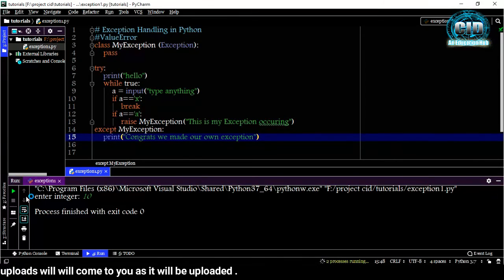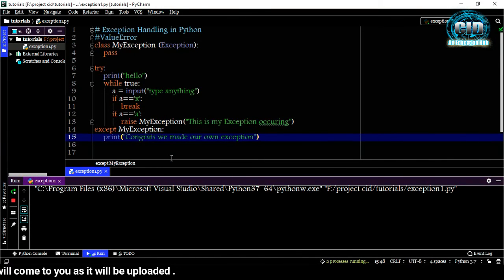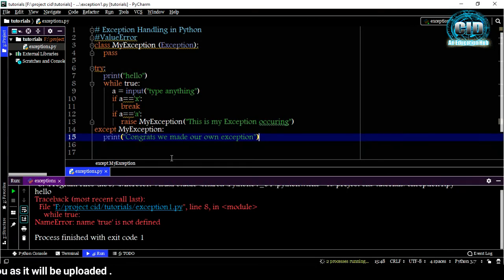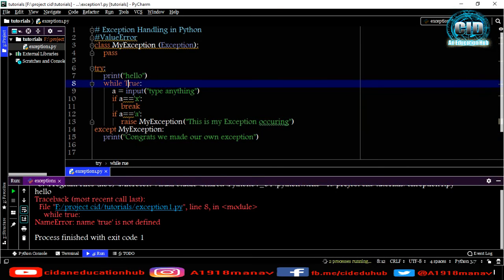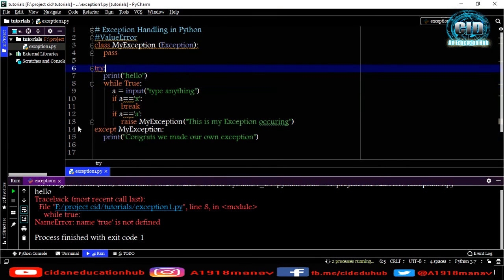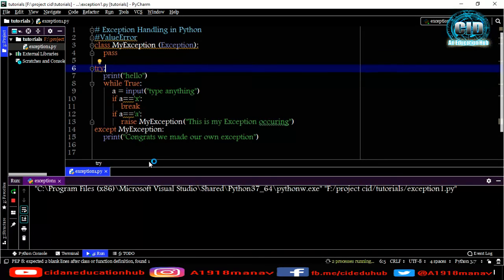Let me run this. Now you can see it is showing a NameError: while true. I have a mistake here. It will be True here. Okay, now done. Let me run again, and it is showing hello. Type anything. So let me type X. So it will halt the program and the program ended.